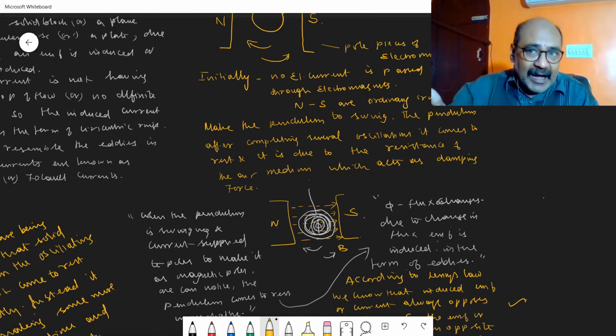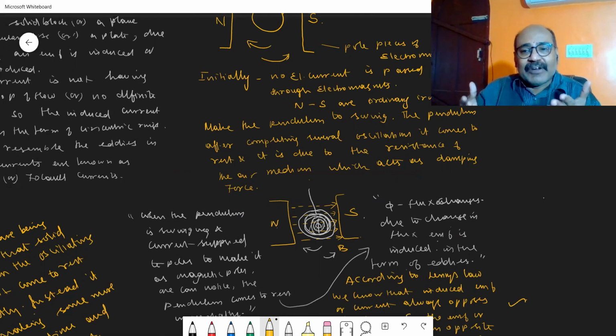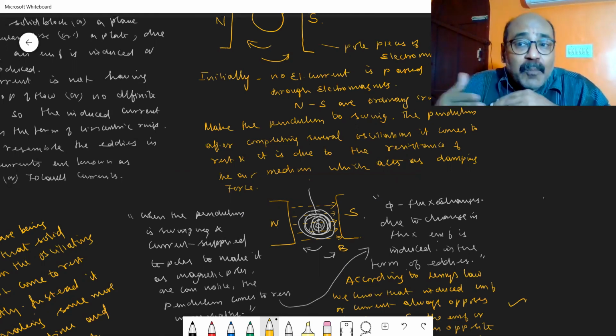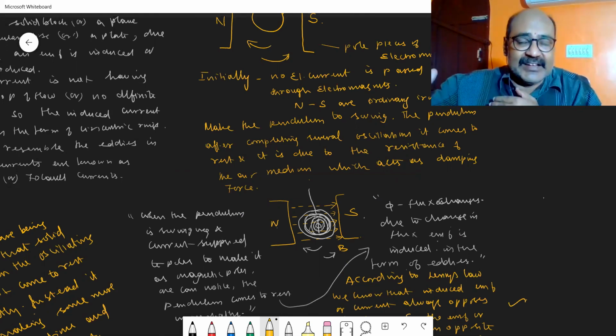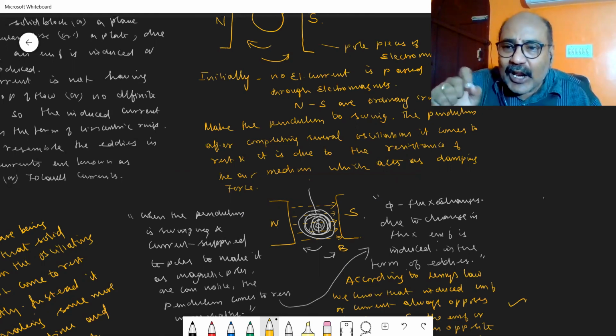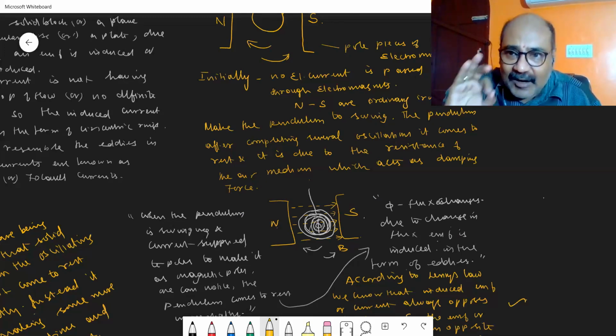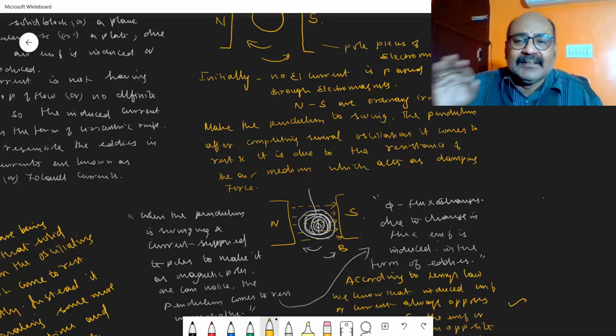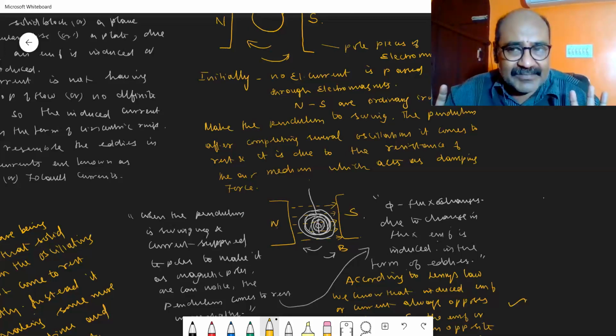Why? Because as we know from Lenz's law, the EMF that is induced always opposes the cause. So the EMF or current induced in that solid conductor acts in a direction opposite to the direction in which the flux changes. So that EMF or current acts like a brake system, and it does not allow the pendulum to swing any further. So the pendulum comes to rest immediately. This we call the demonstration.